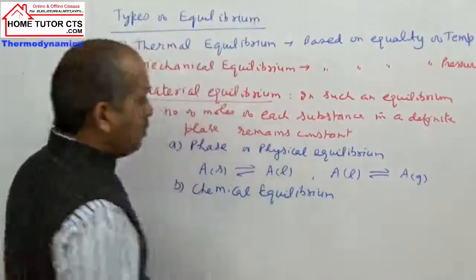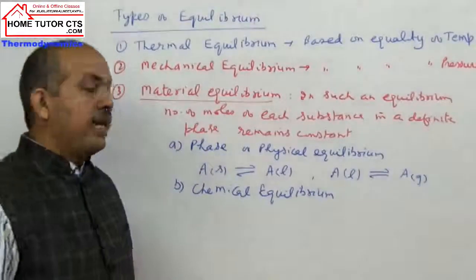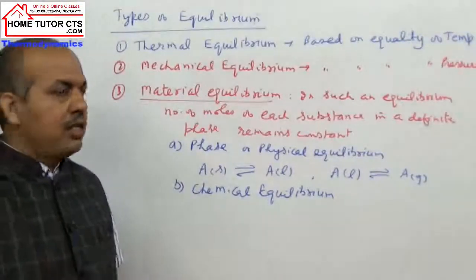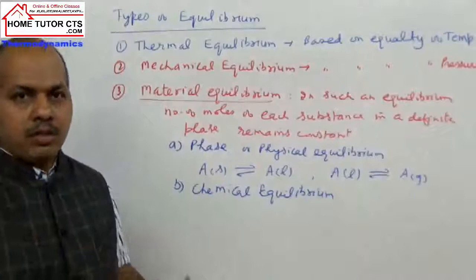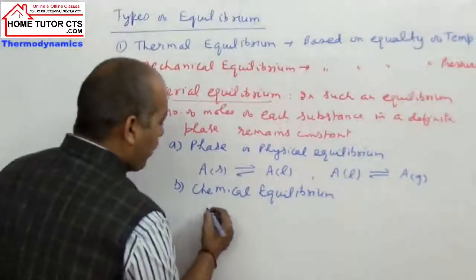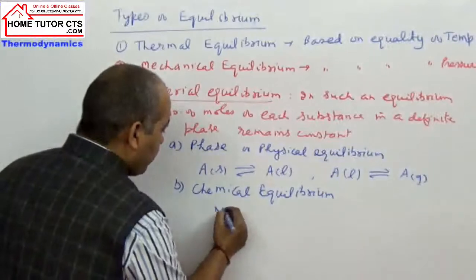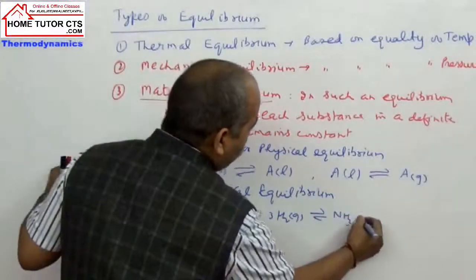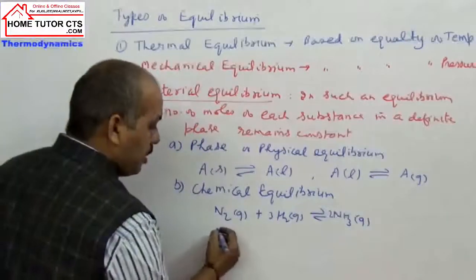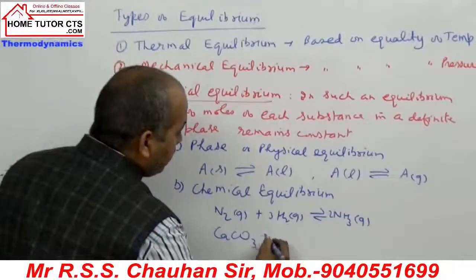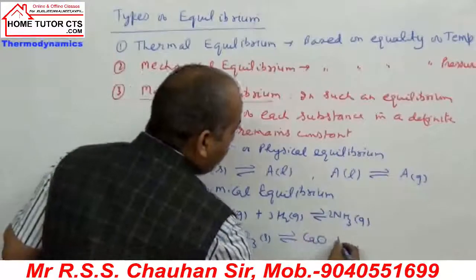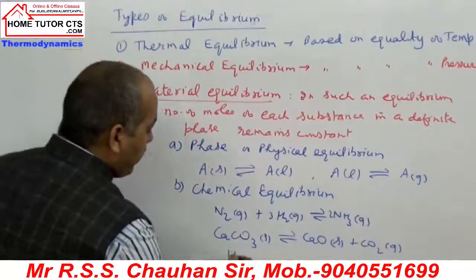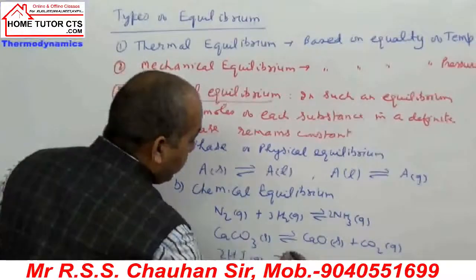Second is called chemical equilibrium. What happens in chemical equilibrium? Like we have already studied in the topic chemical equilibrium, they involve chemical reactions. In chemical reactions, compounds can decompose, form, or a reaction takes place. Examples: N2 gas plus 3H2 gas forming ammonia gas, or CaCO3 solid decomposing to form calcium oxide solid plus CO2 gas, or HI decomposing to form H2 plus I2 gas.